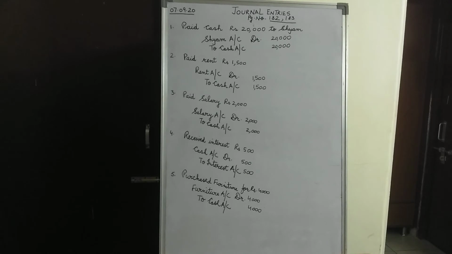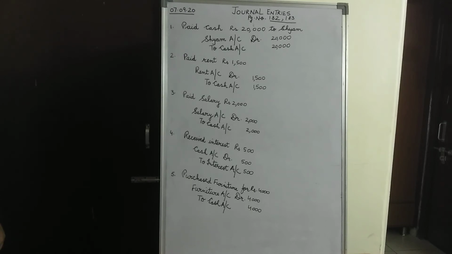Now look at each one of them separately. Rent account: rent is an expense, isn't it, for the business? Say if you have taken a building on rent and you are operating your office from there, you have to pay rent every month to the landlord of that building.